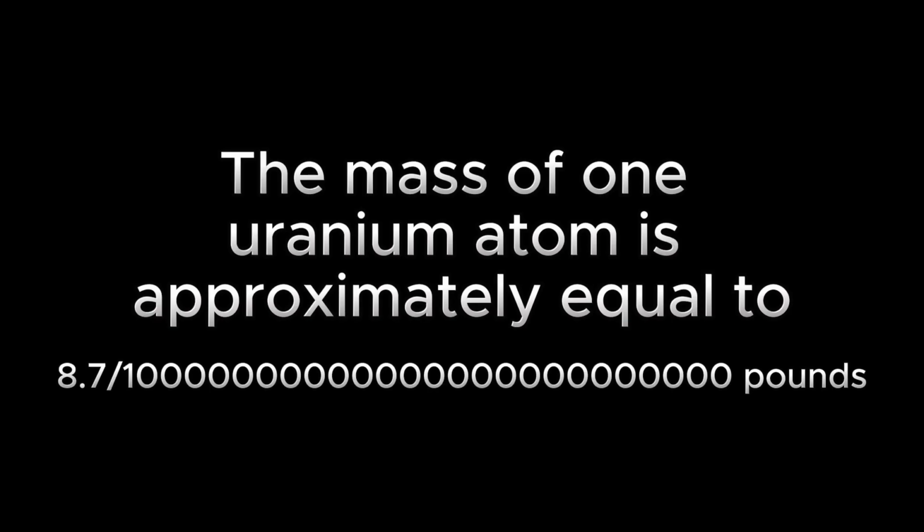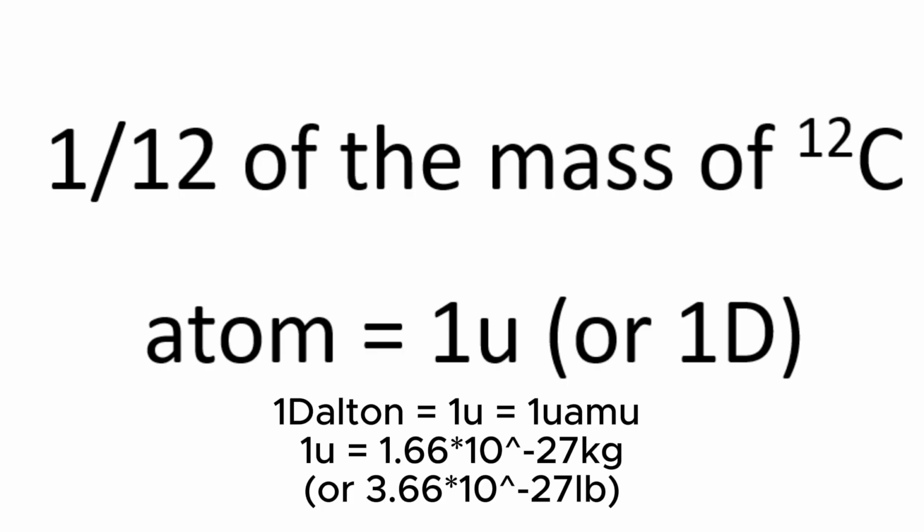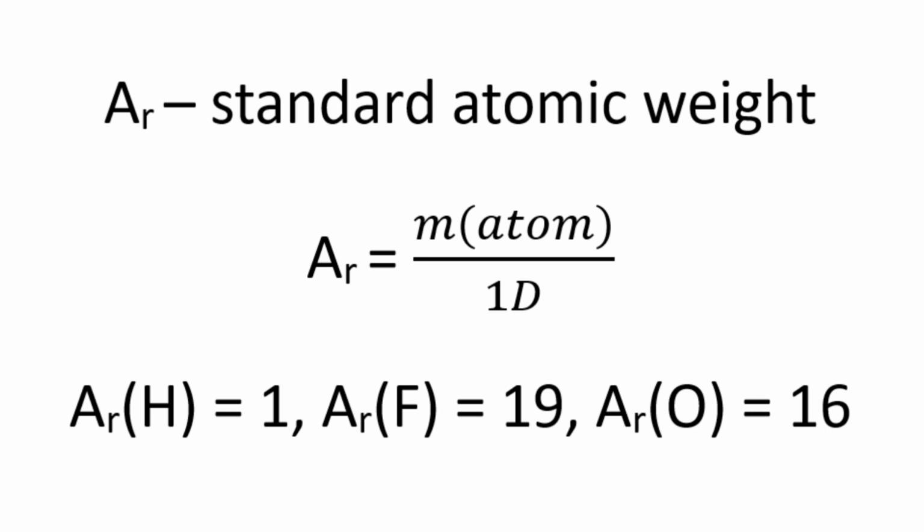Atomic and molecular weights. Atoms are very small, so their masses are expressed in unusual units. For convenience, the unit of measure used is 1/12 of the mass of a 12C carbon atom. This unit is called the Dalton unit, or Unified Atomic Mass Unit. The mass of an atom is compared to 1 Dalton, thus finding Ar. Ar is the standard atomic weight. It is a dimensionless quantity. That is, Ar indicates how many times an atom is heavier than 1 Dalton. For example, Ar of hydrogen equals 1, Ar of fluorine equals 19, Ar of oxygen equals 16.